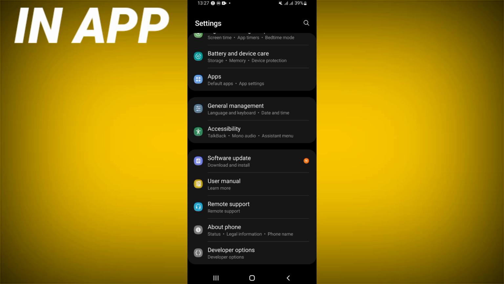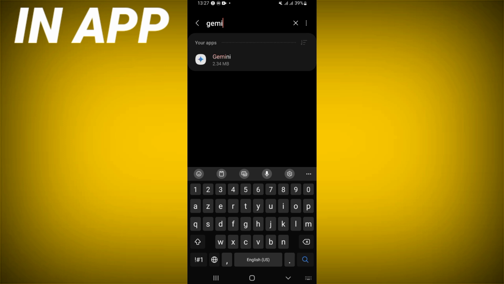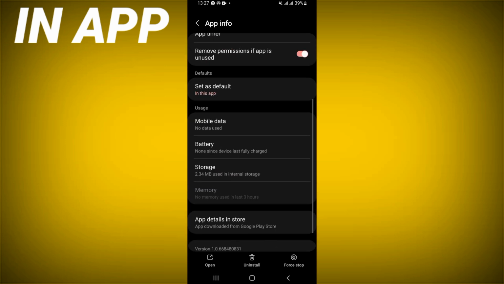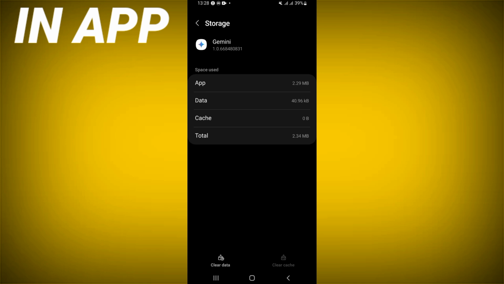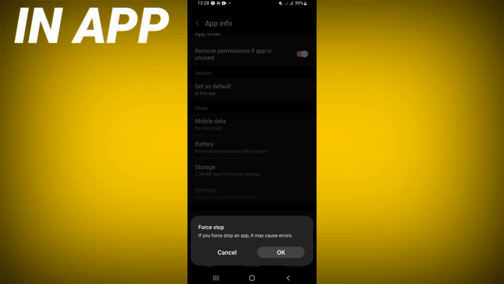First, open the settings of your device. Click on the apps option now and search for Google Gemini and click. You will see this list now. Go click on the storage option, click clear cache, and right now go back, click on force stop and click OK.